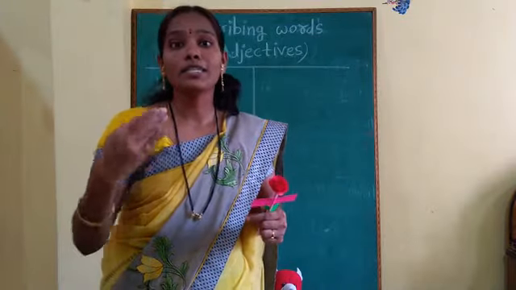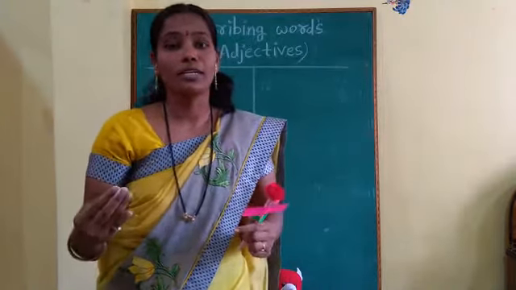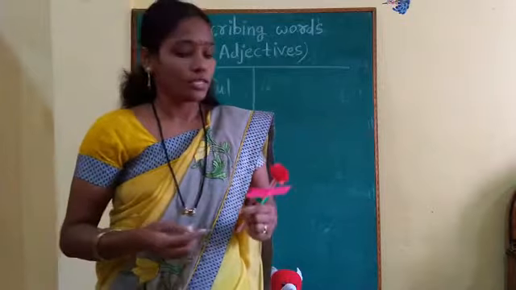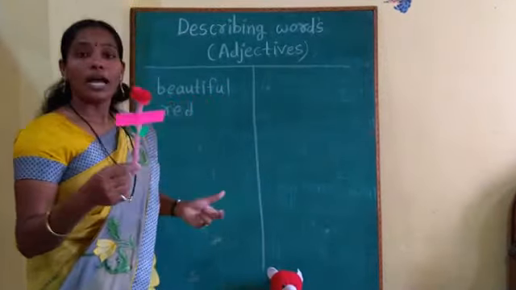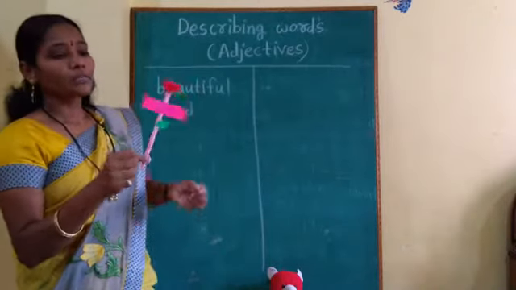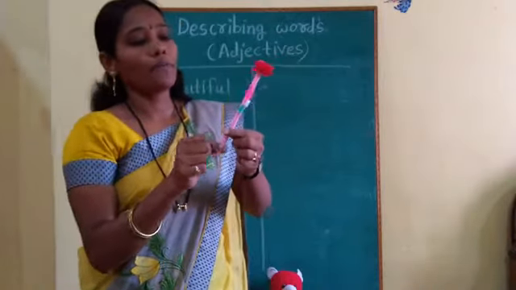Means we can describe something, some person or anything which we want. So just now we have described this flower. In the same way, I will show you something. In this flower, one more thing is there to describe.